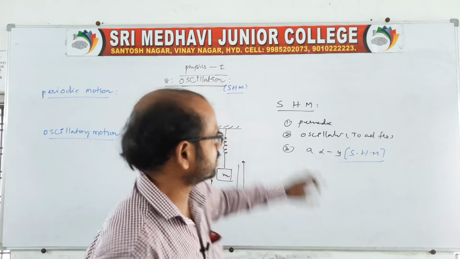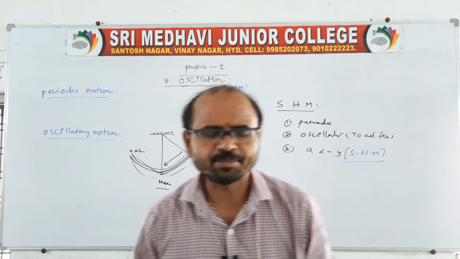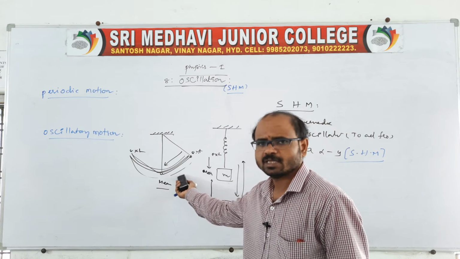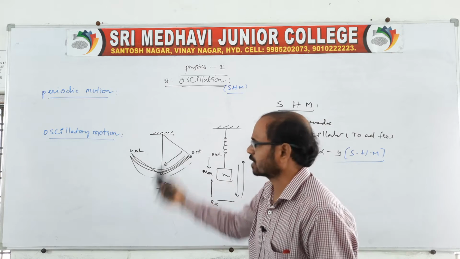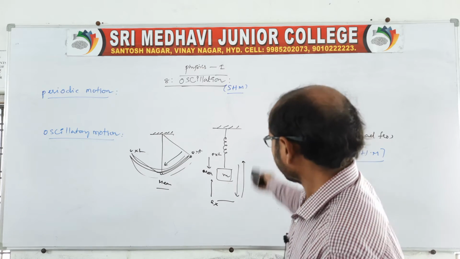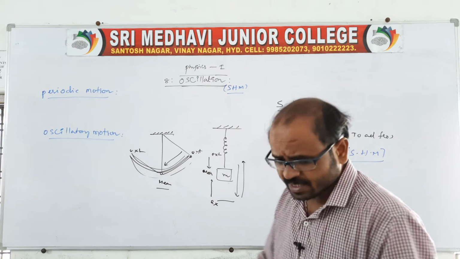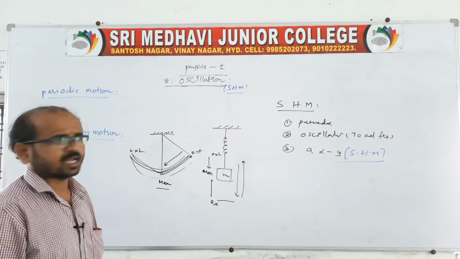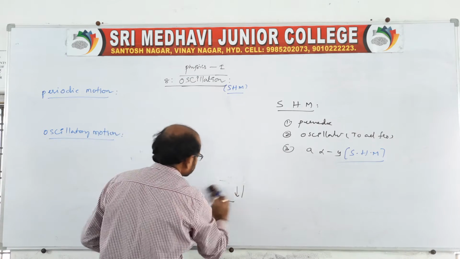This is the first example related to simple harmonic motion. Second example is nothing but the motion of a simple pendulum, which we can call simple harmonic motion. And the third one is the loaded spring. Suppose we finish this, then the chapter will be over. And before that, there are some SHMs. Two types of SHMs are there.